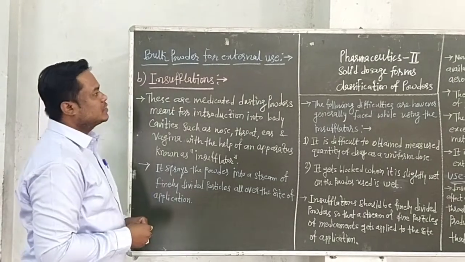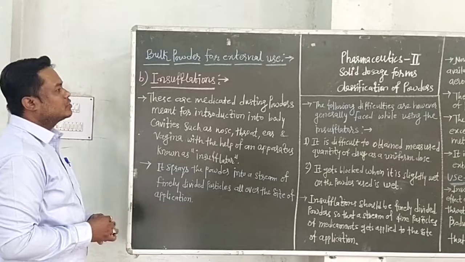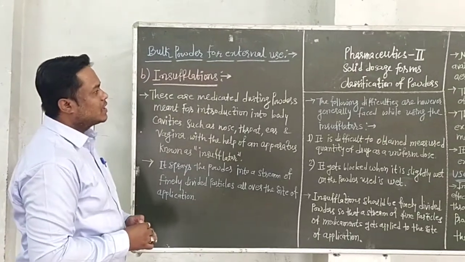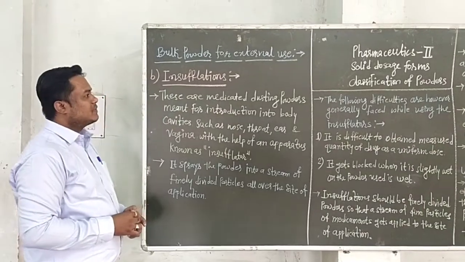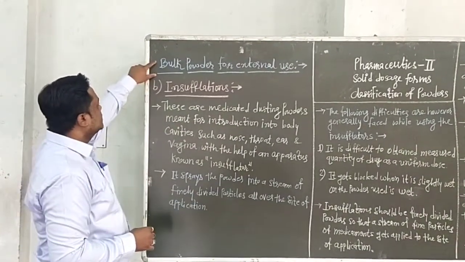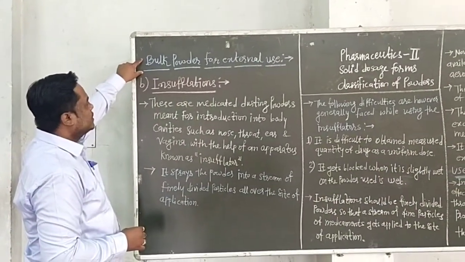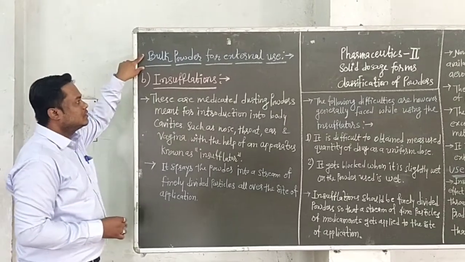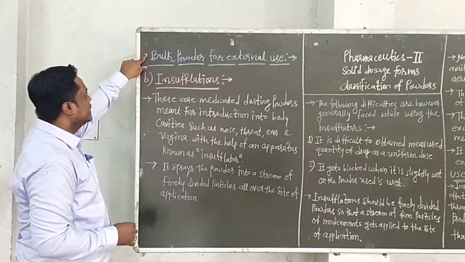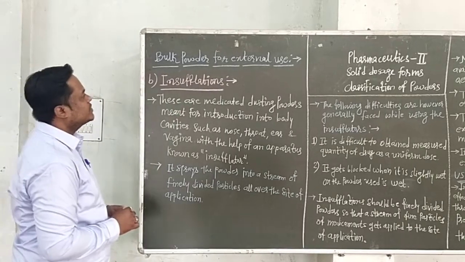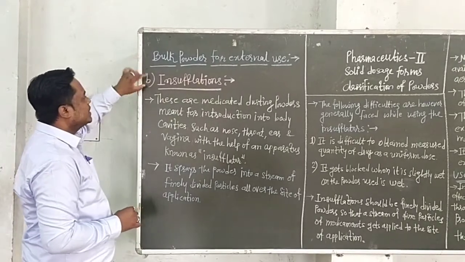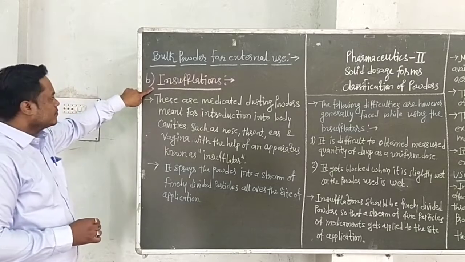Today's subject is Pharmaceuticals 2. In chapter number 4, solid dosage form, the subtopic is classification of powder. In the last lecture we saw the classification of powder, that is, bulk powder for external use, and we saw the dusting powder example. In this lecture we will see the bulk powder for external use, that is, insufflations.